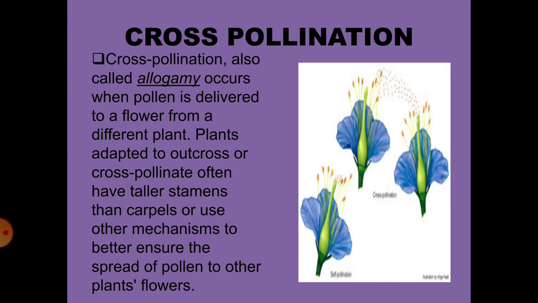That is the transferring of pollen grains from the anther of one flower to the stigma of another flower of the same plant or another flower of a different plant, you call it what? Cross-pollination. Can you understand, children? And hence this is referred to as allogamy.